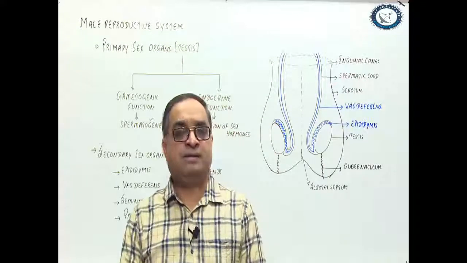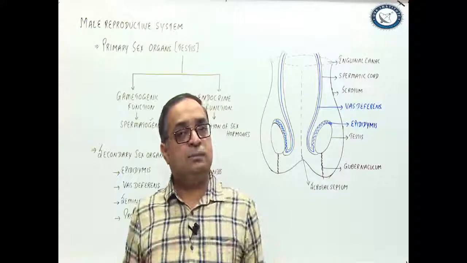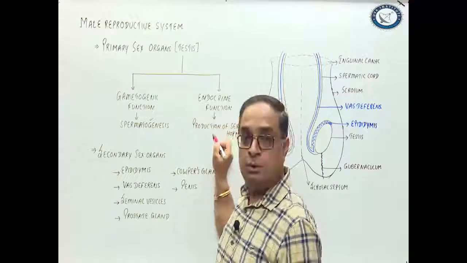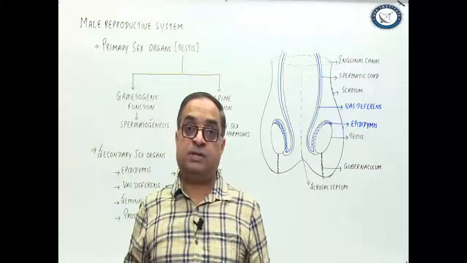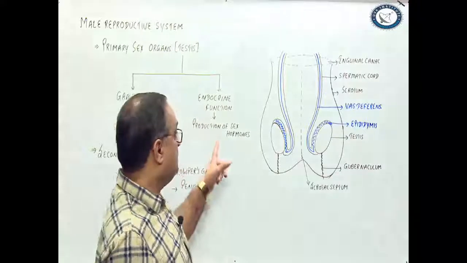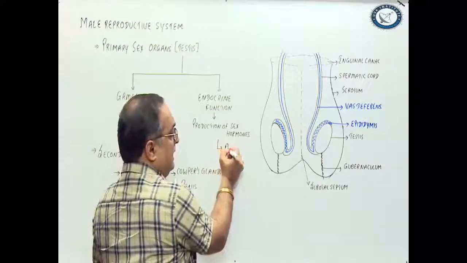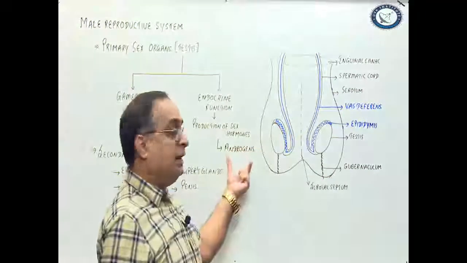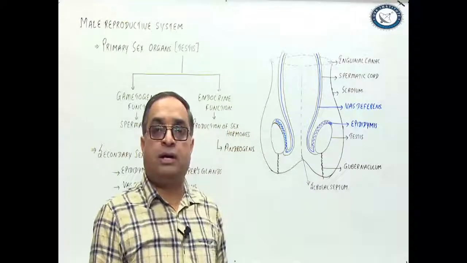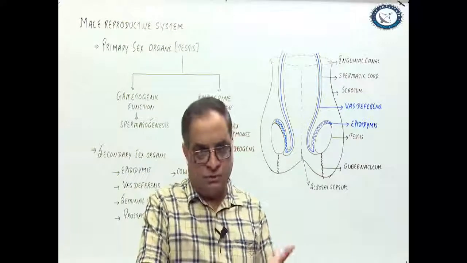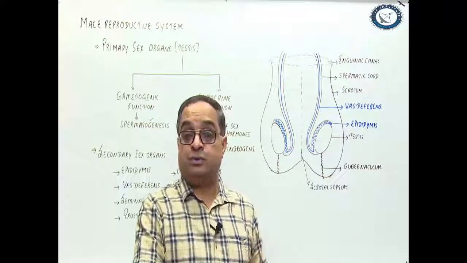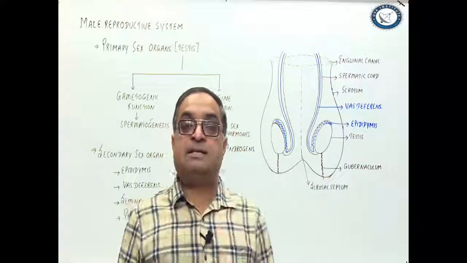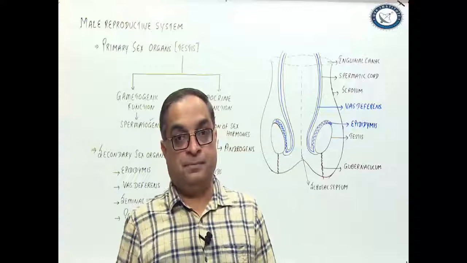Let's first discuss the primary sex organs, that is testes. Testes are also mixed tissues like ovaries. Testes perform gametogenic function as well as endocrine function. Endocrine refers to the secretion of the male sex hormones. When you say the male sex hormones, the category is androgens. Andro refers to males. Androgens are steroids. Androgens include testosterone, which is one example, dihydrotestosterone, and androstenedione. So testes are producing the male sex hormones as well as gametes.